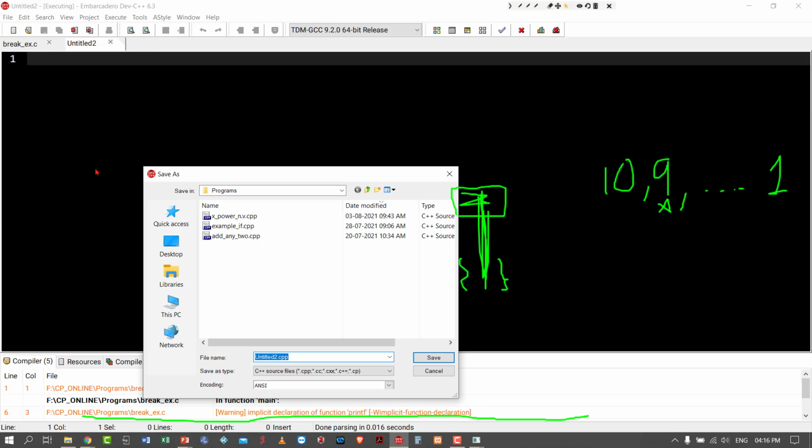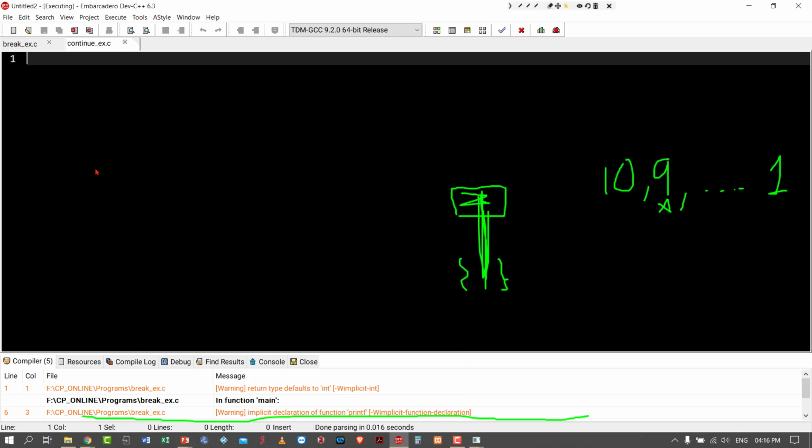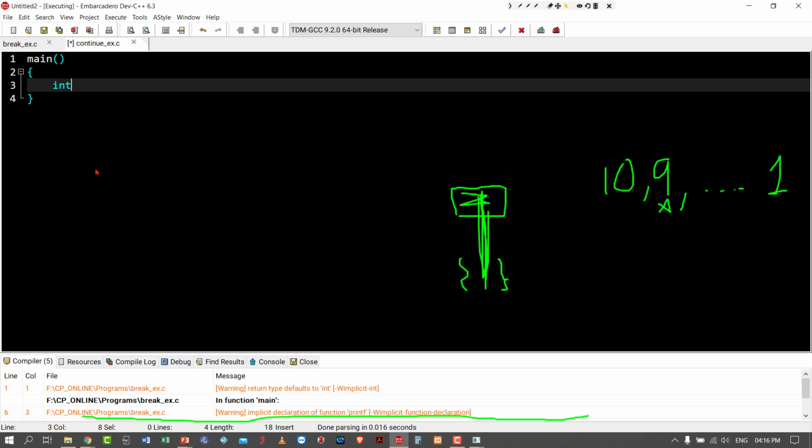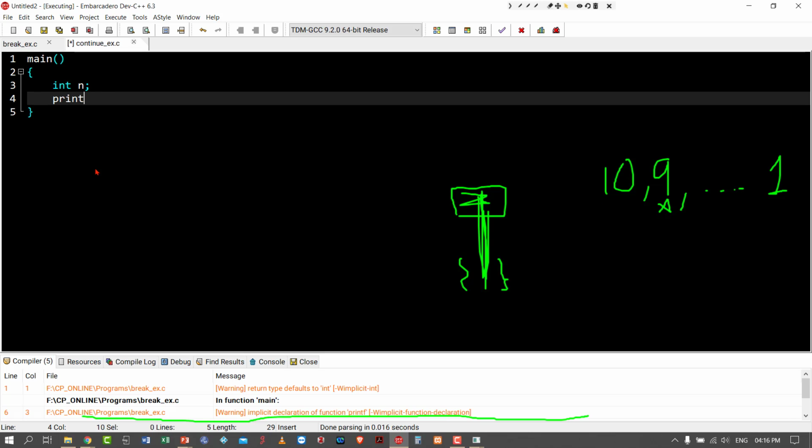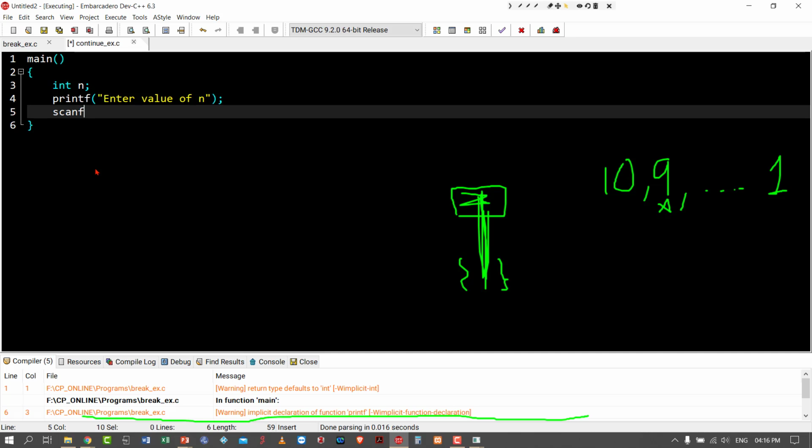Continue example dot c. Main. int n. printf enter value of n. scanf %d comma ampersand n.